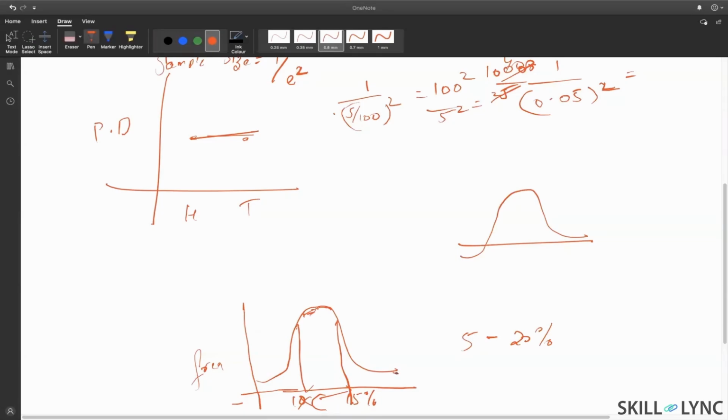Because here there will be very low frequency. That means there will be very few people with a 20% hike. There will be very few people with a 5% hike also. Why? What can be the reason? If there are a high number of people with a 20% increment, then the company would be in trouble, right? They have to always follow the normal distribution.